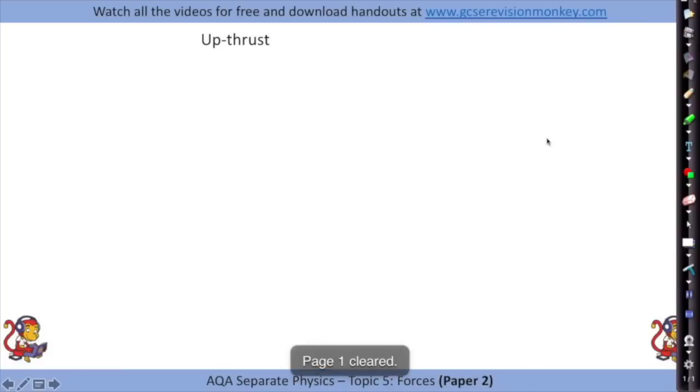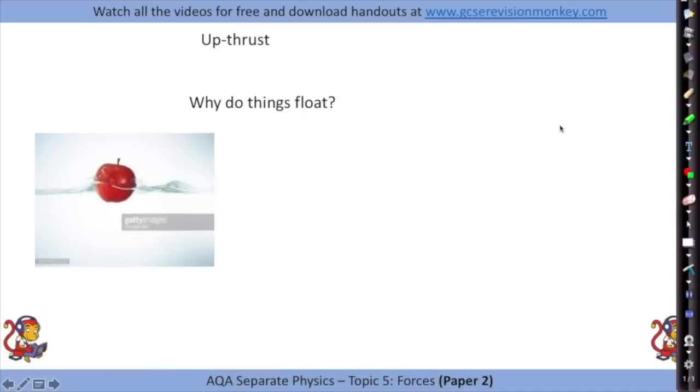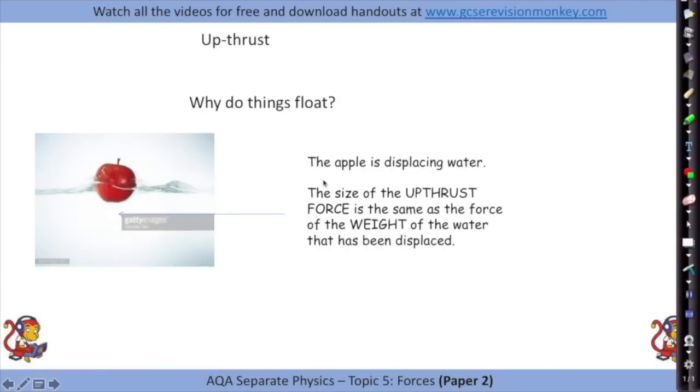Okay, so upthrust. So this is to do with things floating. So why do things float then? If we have a look here at an apple floating in some water, well, the apple is displacing some water. So the apple is pushing this amount of water out of the way. The size of the upthrust force is the same as the force of the weight of the water that has been displaced. So you'll have pushed some water out of the way with the apple, and the weight of that water being pushed out of the way is the same as the size of the upthrust force.